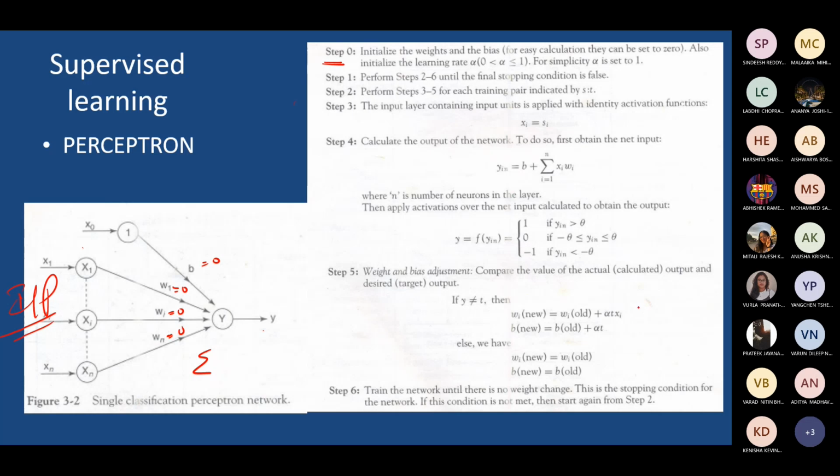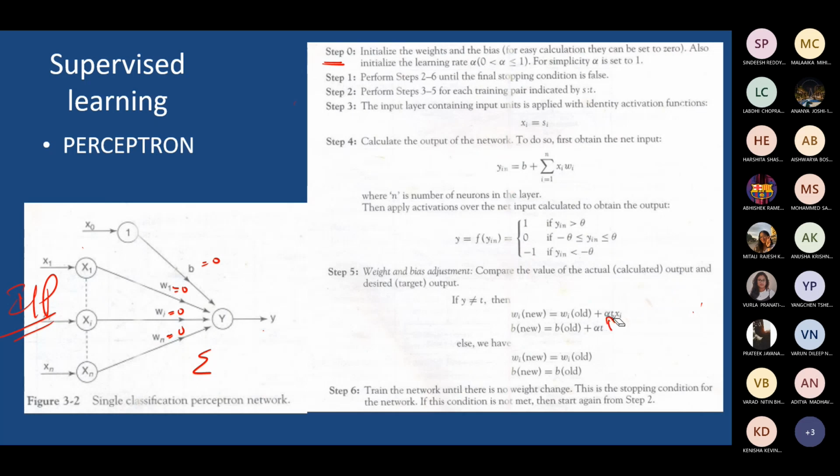If you remember the Hebbian rule, Wi new is equal to Wi old plus delta Wi, which is nothing but xi y. But here delta Wi is a fraction that you add to the old value, now having alpha along with t.